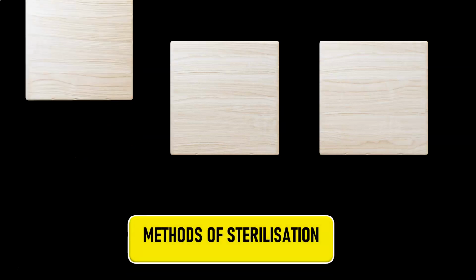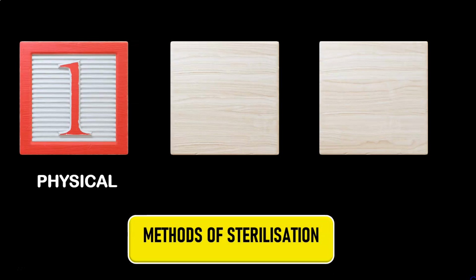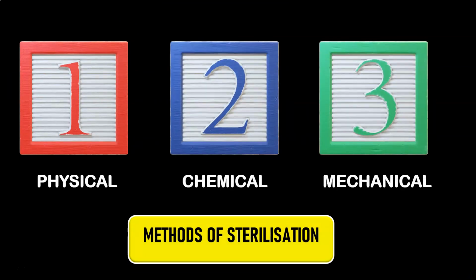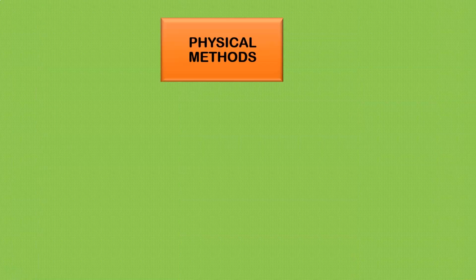So our next point is methods of sterilization. As we have seen, there are three methods of sterilization. The first method is the physical method, the second is the chemical method, and the third one is the mechanical method. First we will see the physical methods.